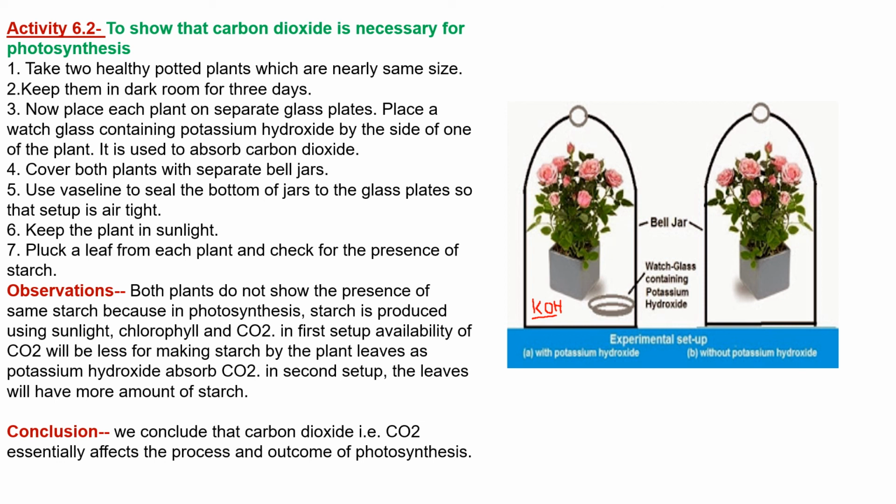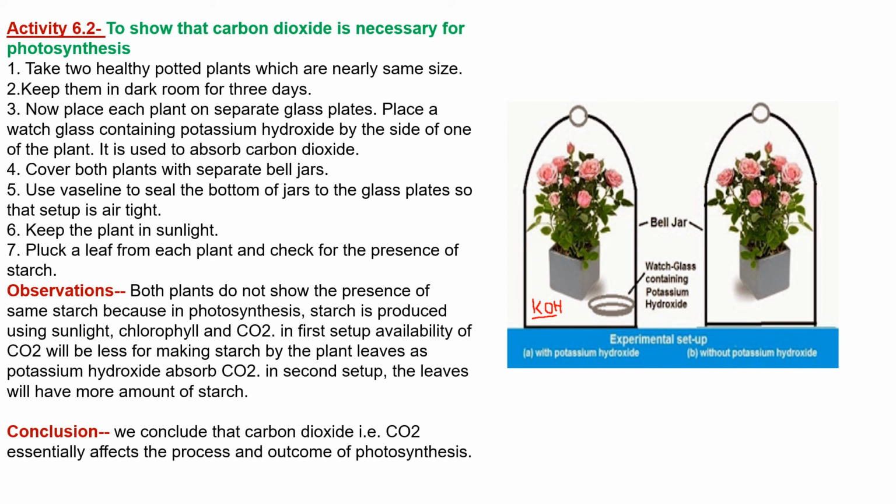And then you are going to keep these plants in sunlight so that photosynthesis can take place, right? But what you will observe is that both plants do not show the same amount of starch, because in photosynthesis starch is produced using sunlight, chlorophyll and carbon dioxide. Here the starch has been produced a lot, right?